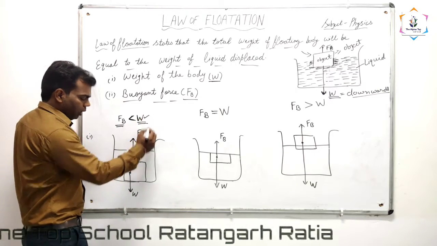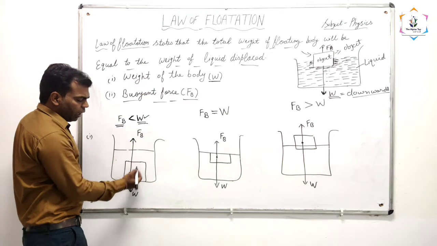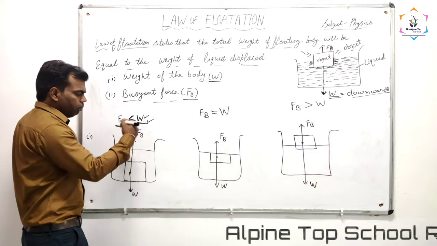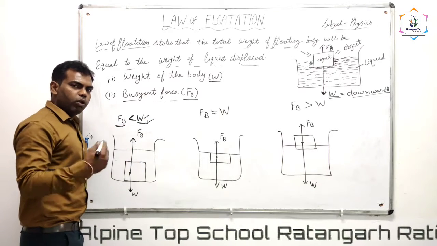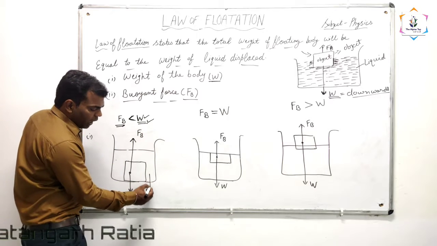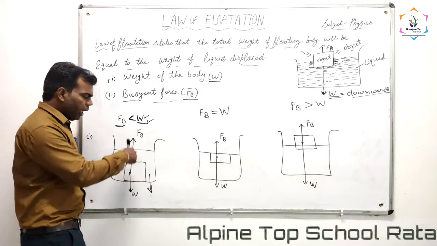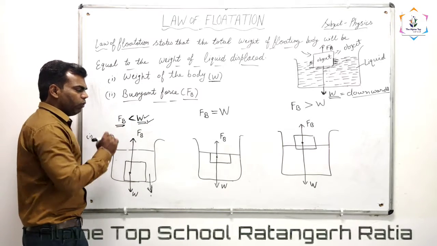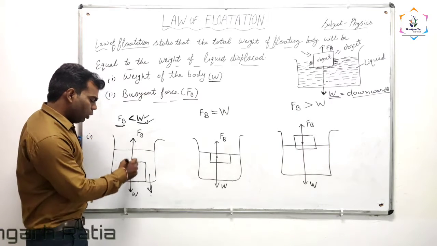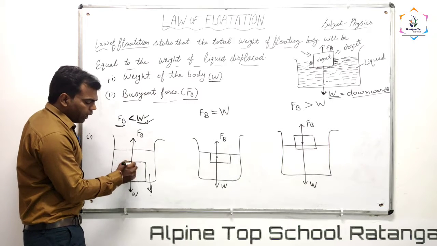First is the weight, which acts vertically downward, and the buoyant force acts vertically upward. If the weight of the body is more than the buoyant force, in which direction will the resultant be? In the downward direction. The net force will be downward because the weight is more than the buoyant force. That's why this object will sink into the liquid.